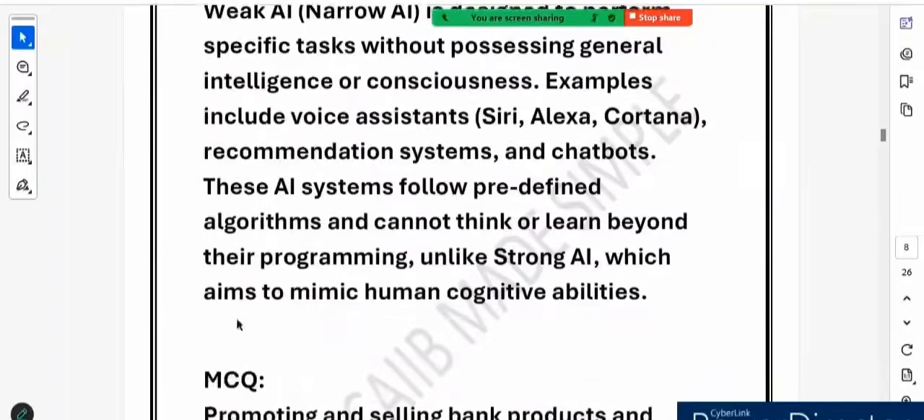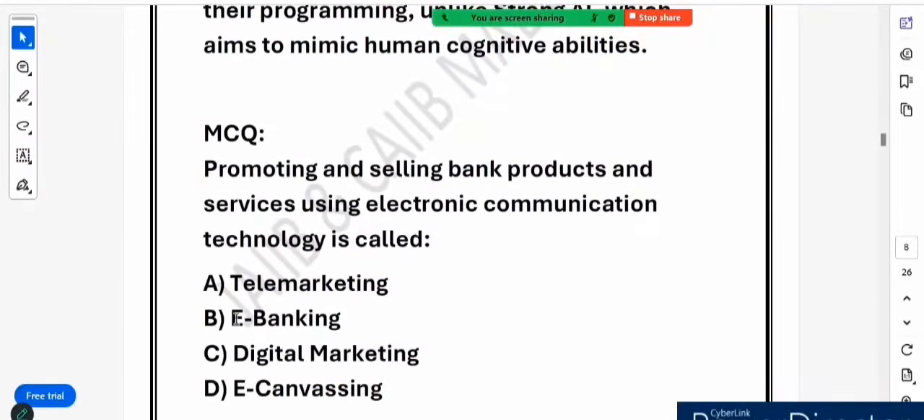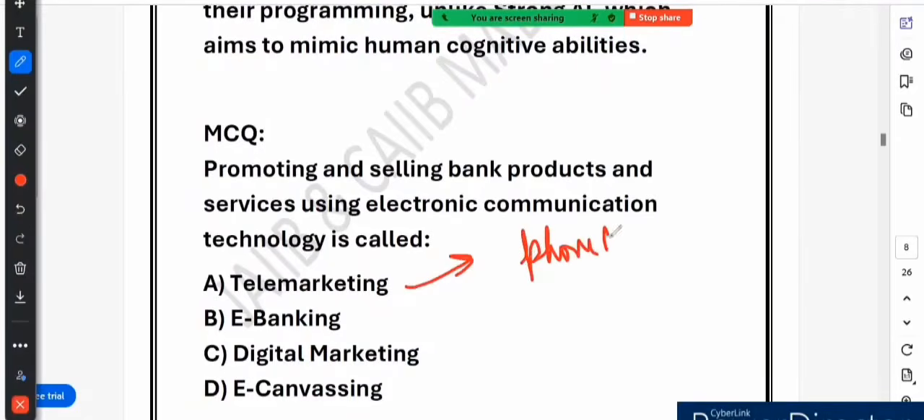Now let's see the next question. The next question is, promoting and selling bank products and services using electronic communication technology is what is called, right? So option number A says telemarketing. You know, telemarketing is wrong. Why? Because what is the meaning of telemarketing? Telemarketing means you are selling products or services through phone call, right? You are using phone calls to sell products and services, right?